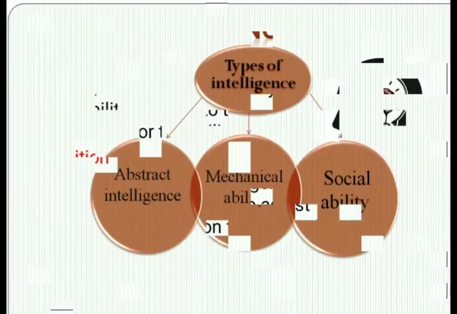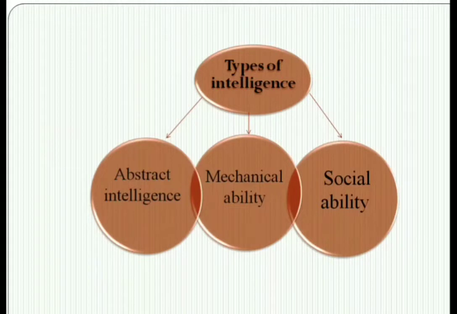Next we are going to study the types of intelligence. There are different kinds of intelligence, because not everyone has the same ability. Some are geniuses in mathematics, some have good communication skills, some have abstract ability, meaning they have innovative or mathematical ideas in their mind. Suppose I am good in biology or science, but I am not good in mathematics. Like that, individuals have different skills or abilities.